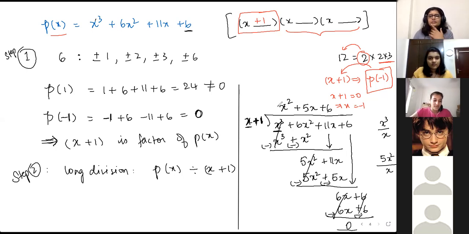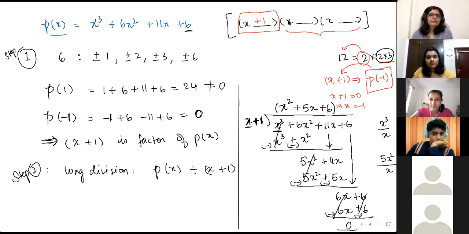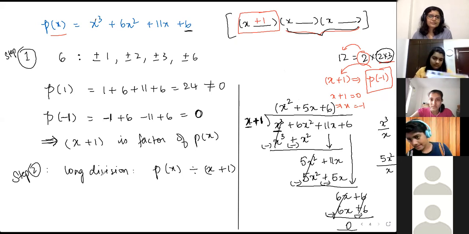Okay, long division, the result of the quotient of the division. See here, when you divide 12 divided by 2, you're getting 6, which is basically the product of the other two numbers. Now, when I'm dividing p of x by x plus 1, I'm getting x square plus 5x plus 6, which is basically the product of the other two factors.